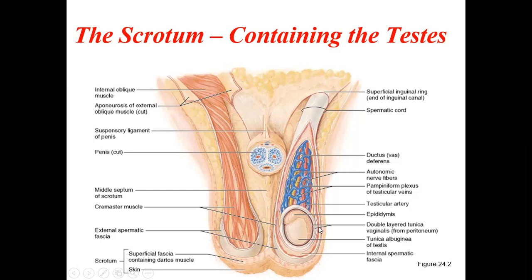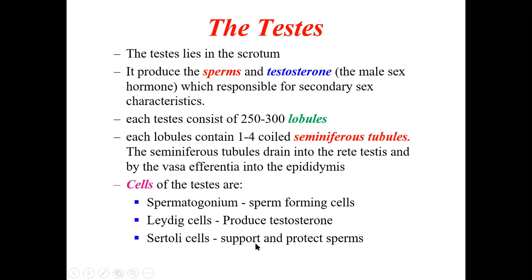This is the back scrotum containing the two testes on either side. They are in pairs, and in between there is a raphe which separates the two cavities. The testis lies in the scrotum, as we have seen, and produces the sperms. They have the capacity to produce sperms and testosterone. This is the male sex hormone called testosterone.